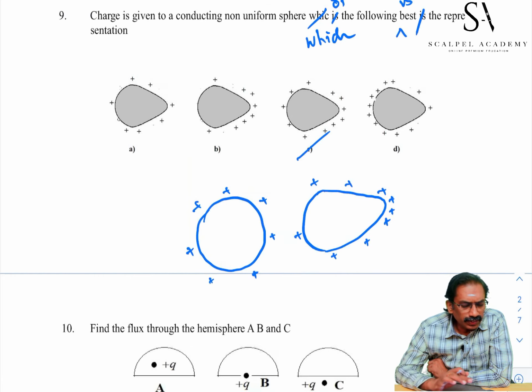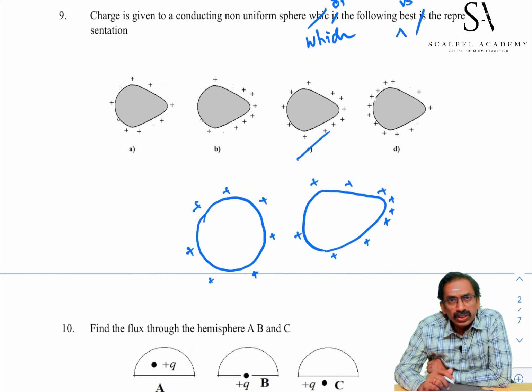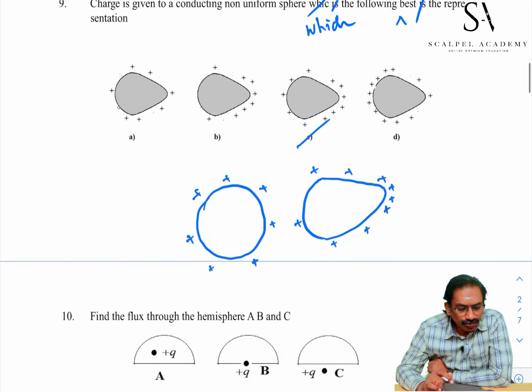First option, evenly distributed. Second option, at the wider end no charge is available. Third option, sharp end more distribution, wider end less distribution, so it is the best choice. Fourth, wider end distribution is more, sharp end less distribution, therefore it can't be the best choice. Go to problem number 10.